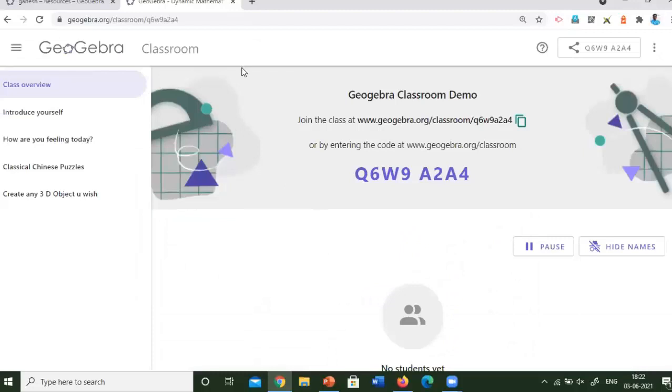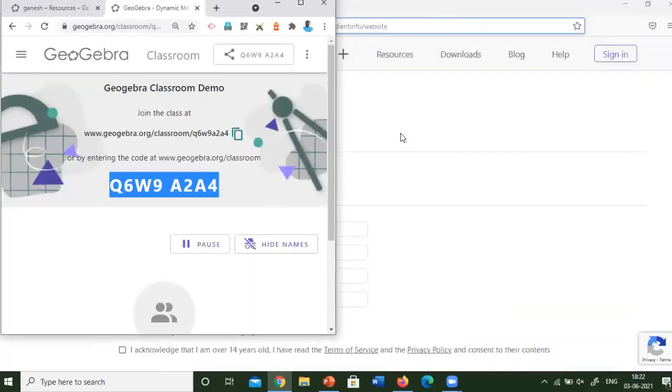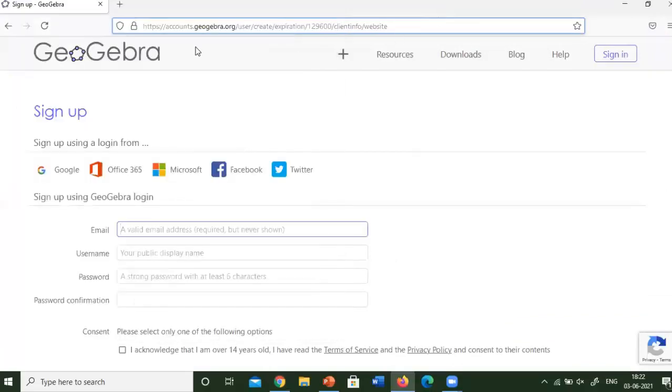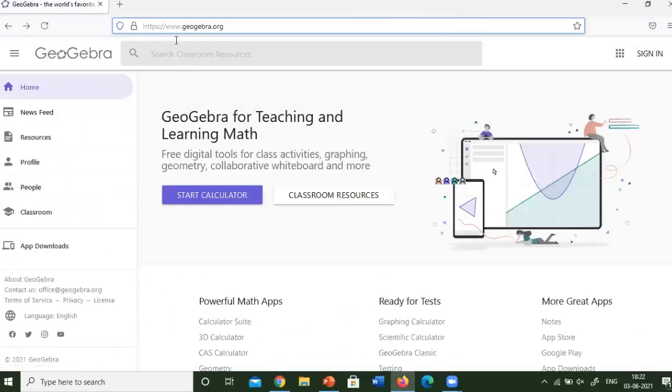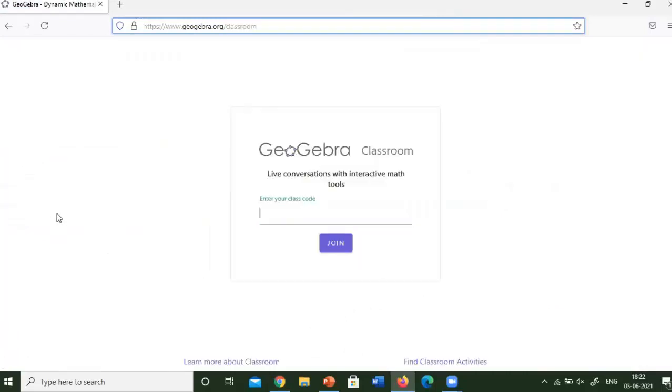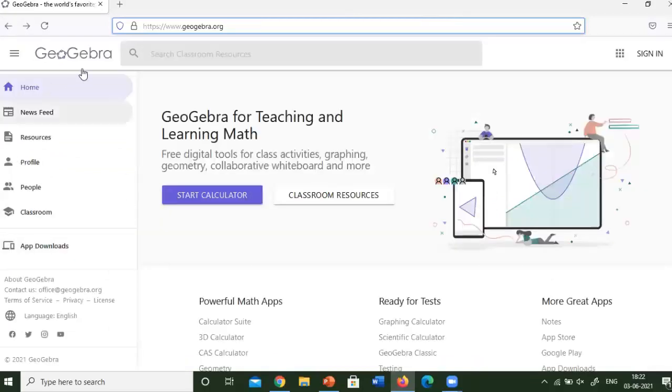Now I ask everyone to go to your browser and then enter this code, Q6W9A2A4. This is the code you have to enter. I will show you in my another browser as a student. Now I am going to join with this code as a student. I ask you to join if possible. Here you can see I am going to geogebra.org.